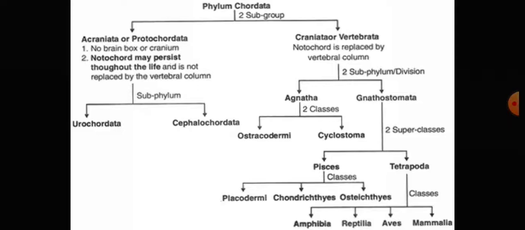And later on, after this Annelida, the next phylum is the Arthropoda. Artho means jointed, and poda means legs. It means that in these animals jointed appendages are present.